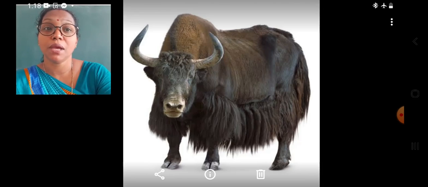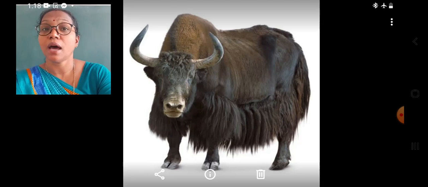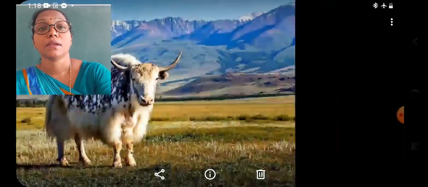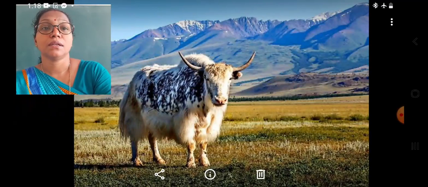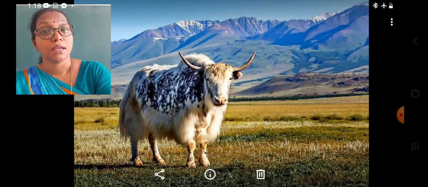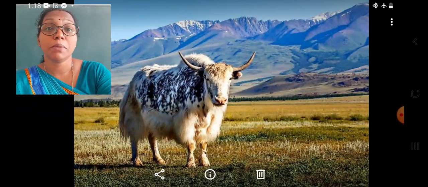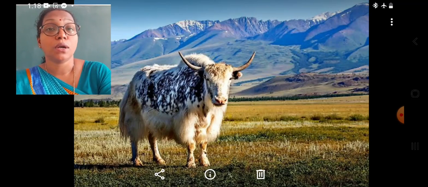They provide milk. Their fur is used for making many articles. The yaks are the important animals used by the human beings in the mountain regions or in the cold deserts found on the top of the mountains.